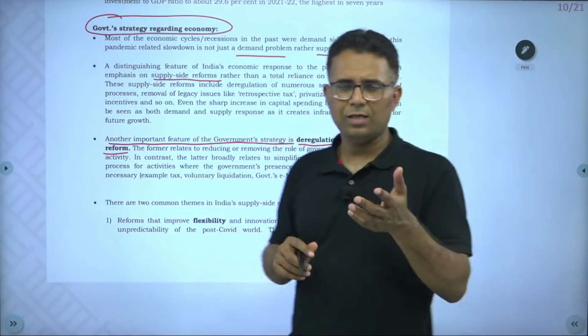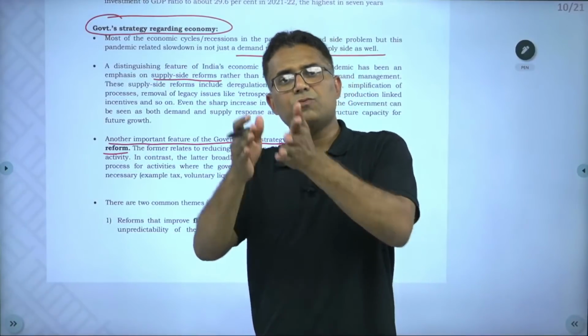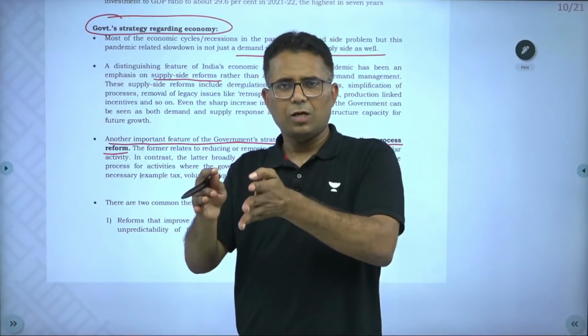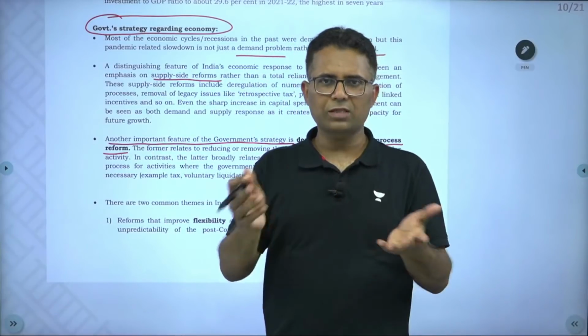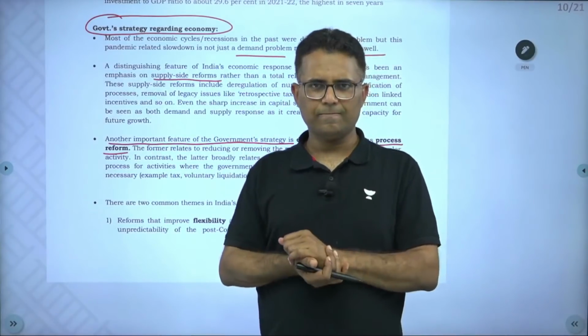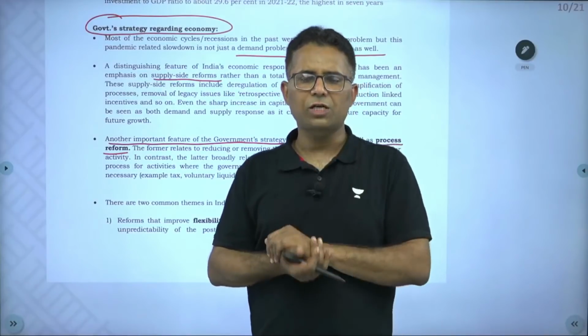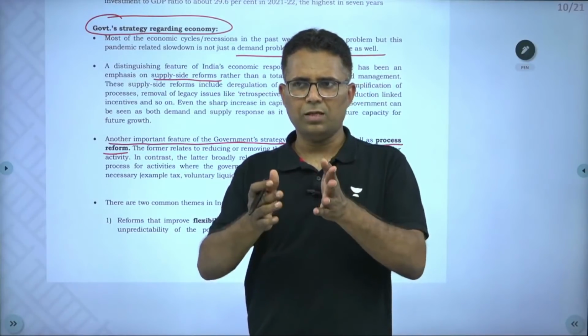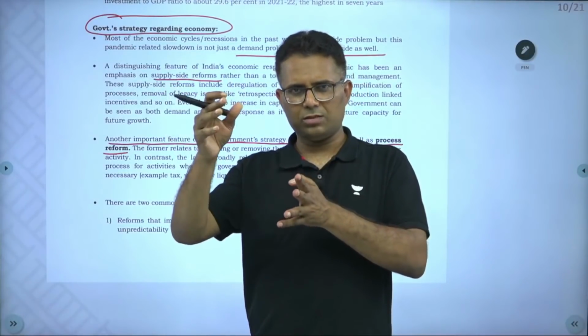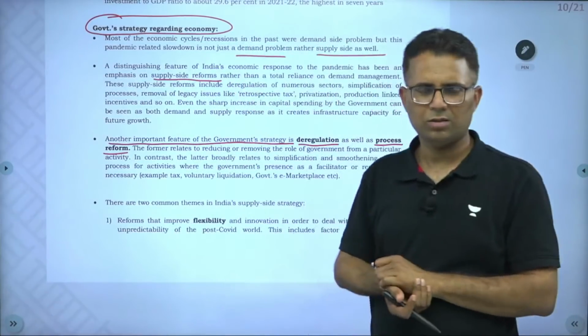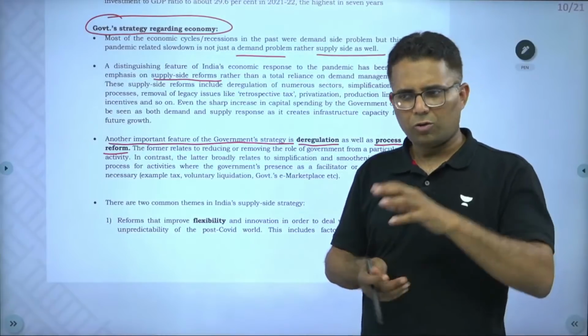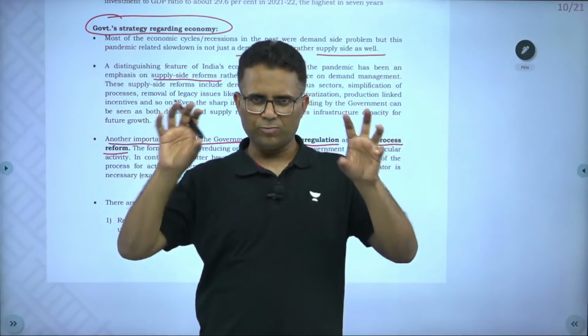Process reform means where government's presence will be required, but government has smoothened that process. For example, tax filing. For example, voluntary liquidation. For example, electronic government portal for purchase or procurement of goods. So deregulation and process reforms, both government has focused.